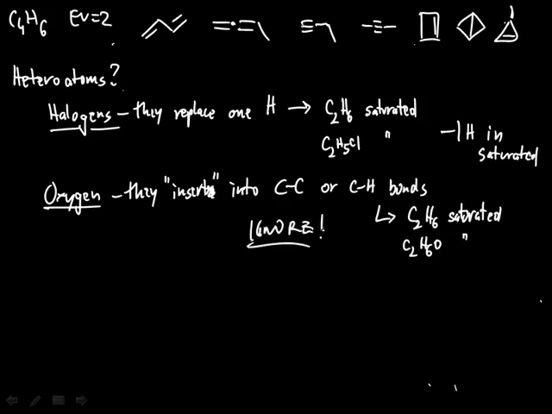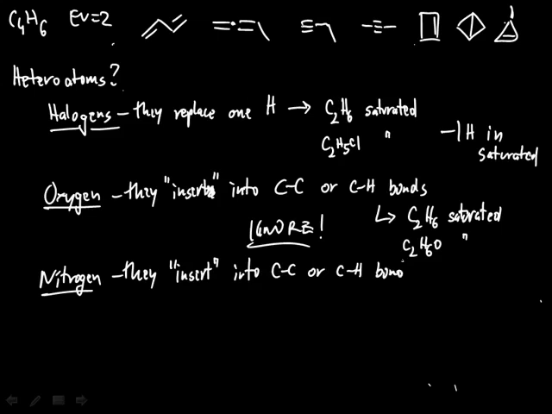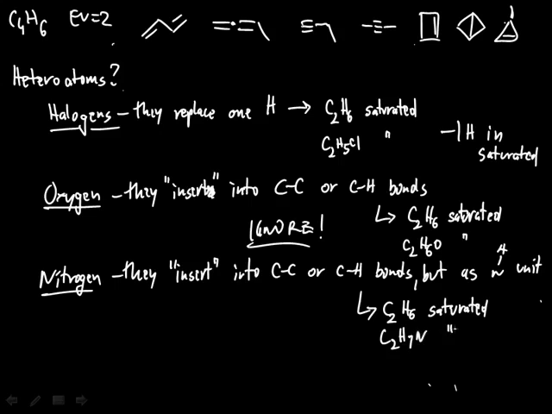Finally, nitrogen, we can look at it as also inserting, but since nitrogen is trivalent, we can look at it as inserting as an NH unit, okay, which means that it will bring one hydrogen more. So if our saturated structure was C2H6, our saturated structure with nitrogen would need to have one hydrogen more, so plus one hydrogen in the saturated structure. And this is really a very straightforward derivation of the valencies of individual elements.